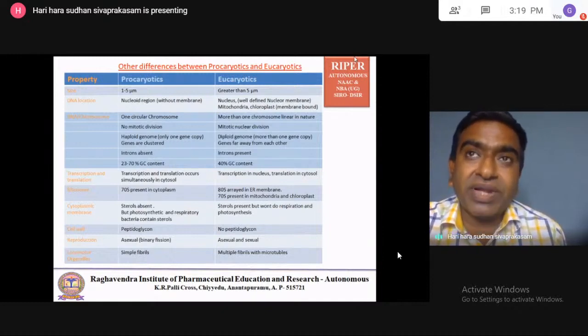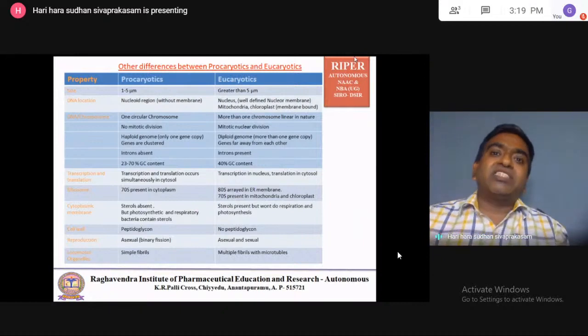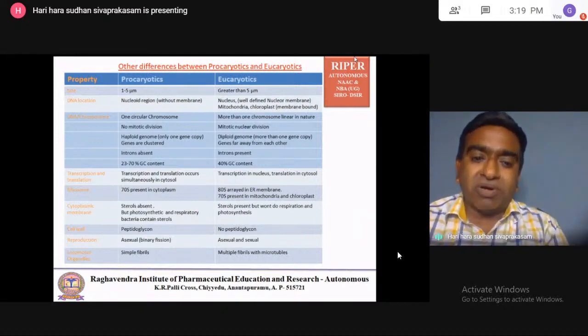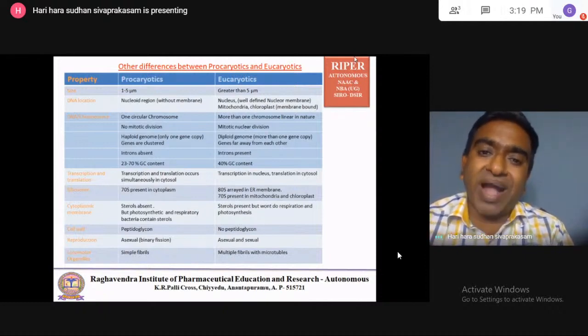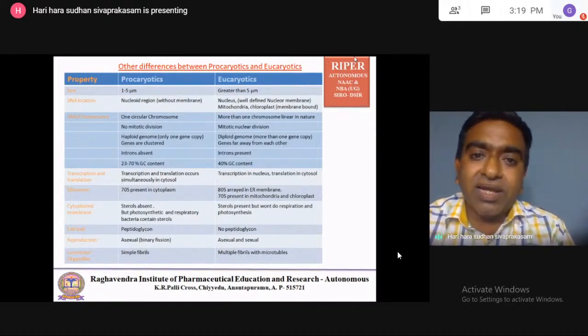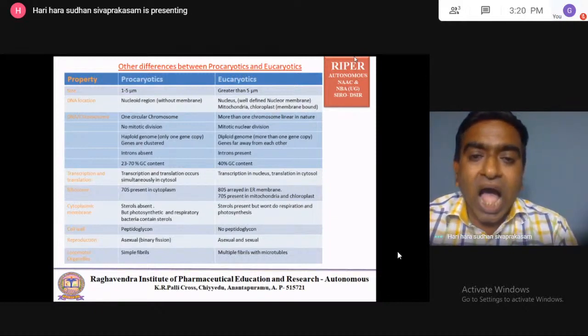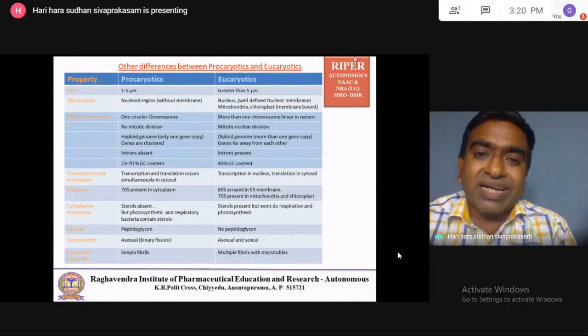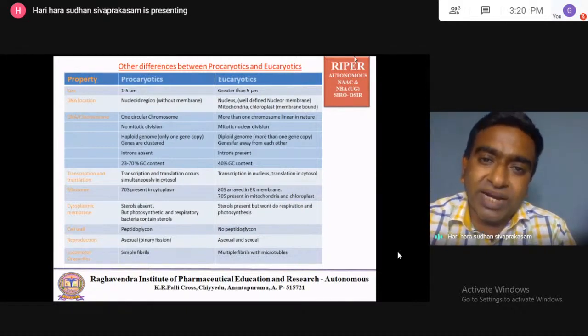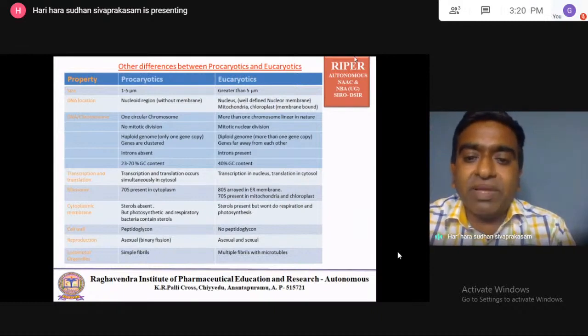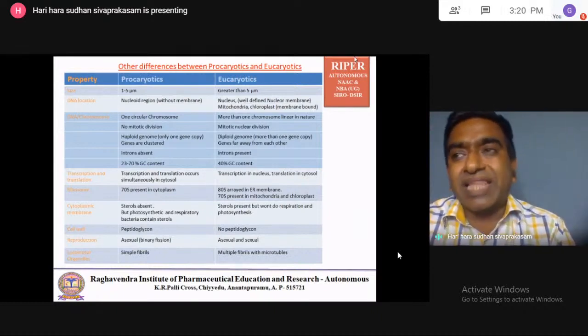Then if you take a DNA, you know that DNA is made up of four nucleotides: guanine, cytosine, adenine, and thymine. Guanine always pairs with cytosine. Adenine always pairs with thymine. So the guanine content in any DNA will be equal to the cytosine content, and adenine content will be equal to the thymine content.